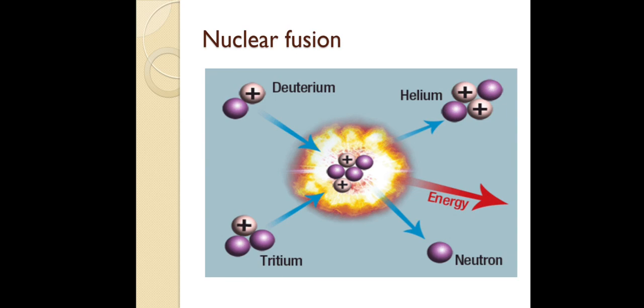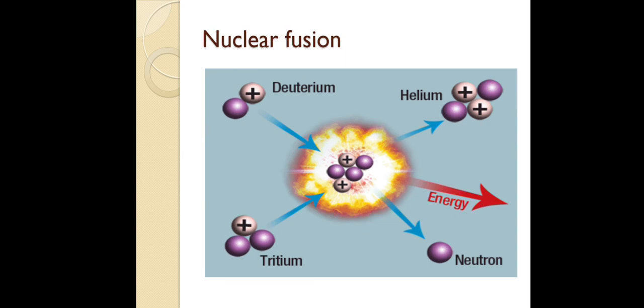When these two interact with each other, which is the blasting happening on the sun, helium is released. When helium is released, which is in a stable condition, energy is generated, and obviously a neutron is also released. This is called nuclear fusion. But to make this reaction, we need some constraints.